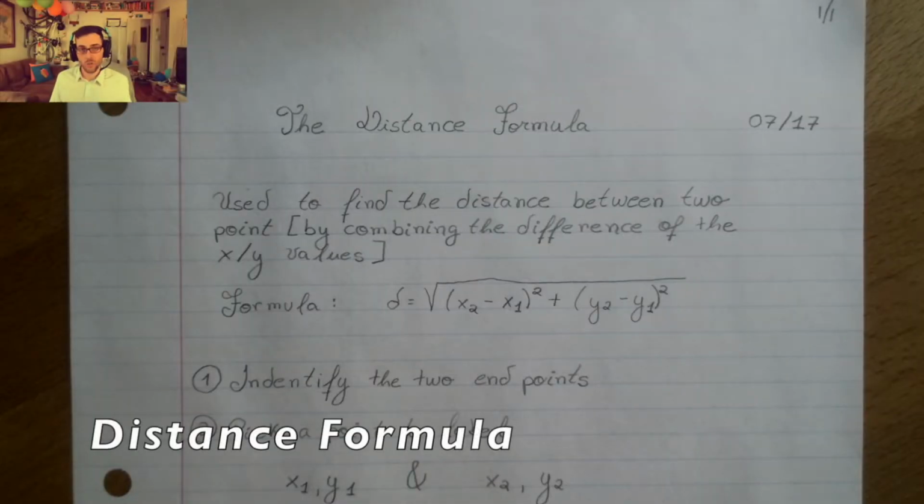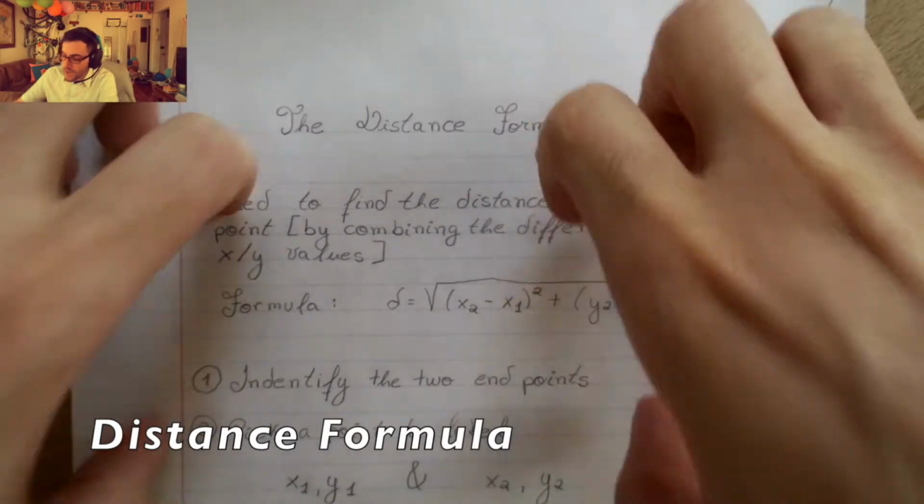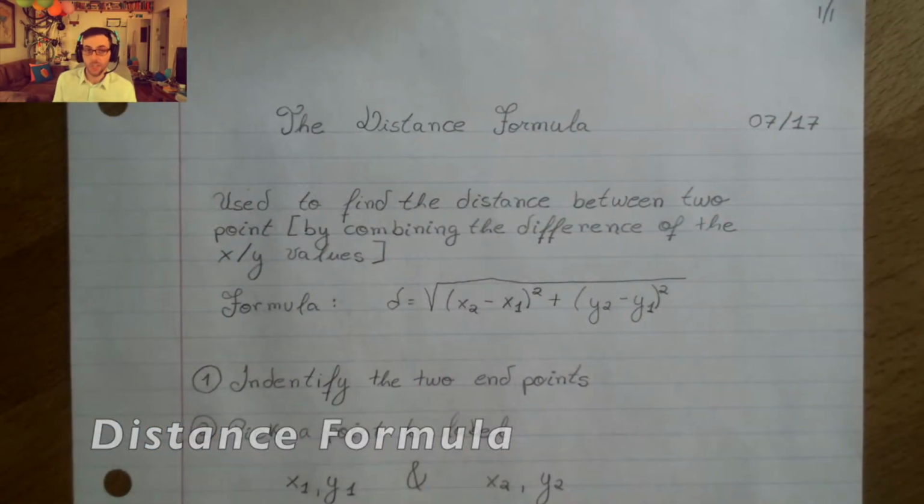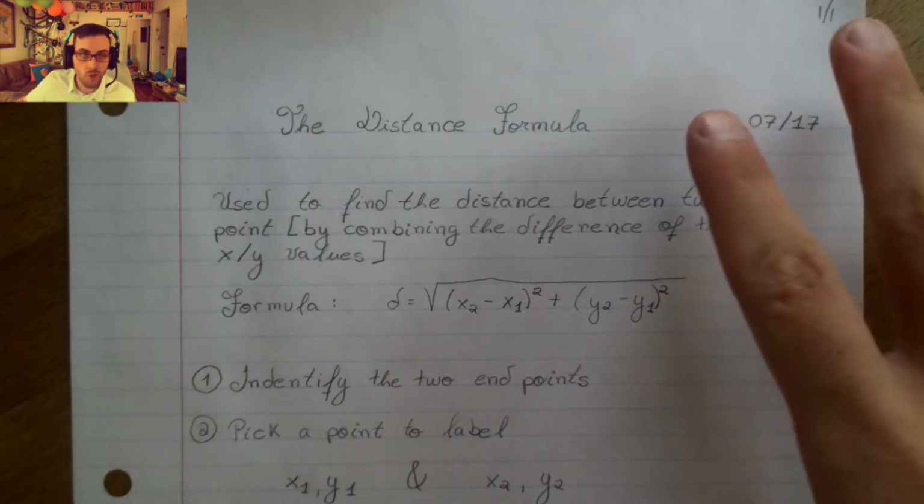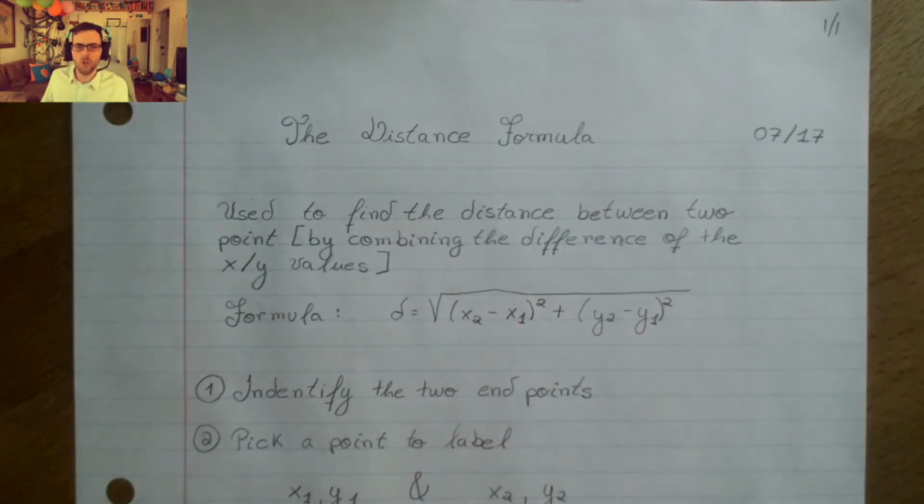So let's take a look at our notes for today, just to go through this nice and quickly for you. Along the top of your page, as always, our title, the distance formula, today's date, July 17th, and we have just one of one pages. Pretty short one for us today. When we're looking at our definition, the distance formula is used essentially just to find the distance between two points.